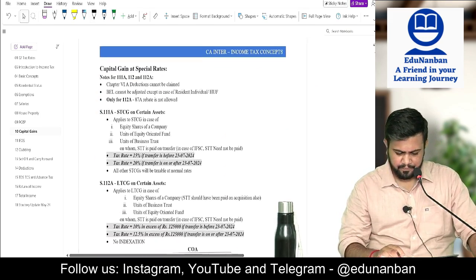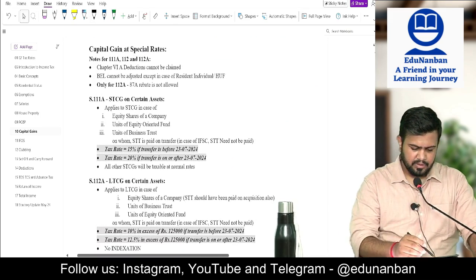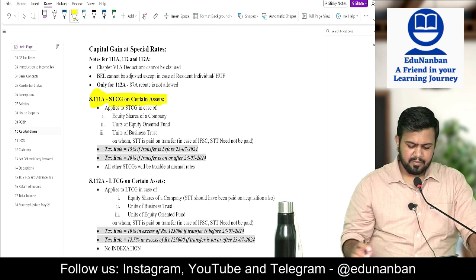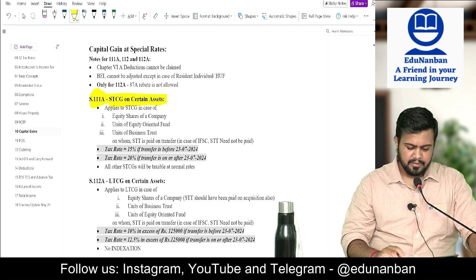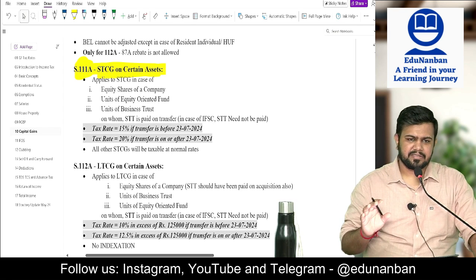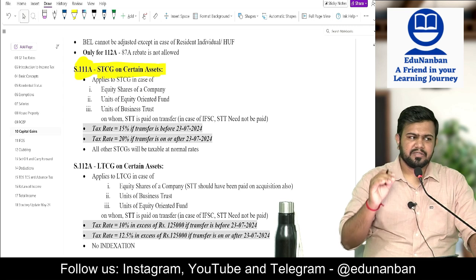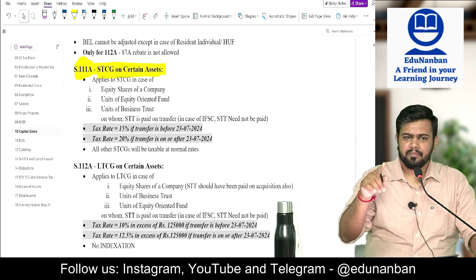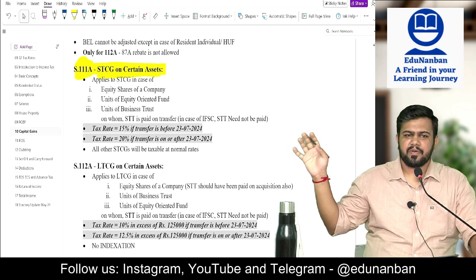Next, section 111A, short term capital gain on certain assets. Generally short term capital gain is taxed at normal tax rates, that is slab rate, but only in certain cases there is a special rate.